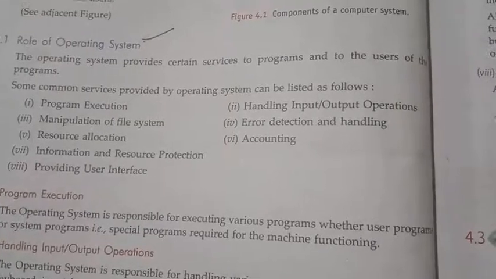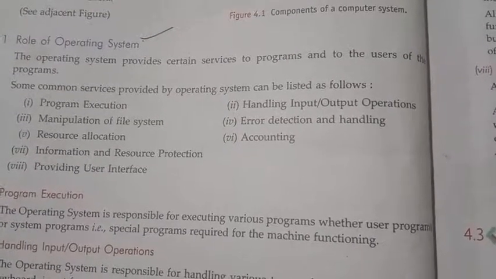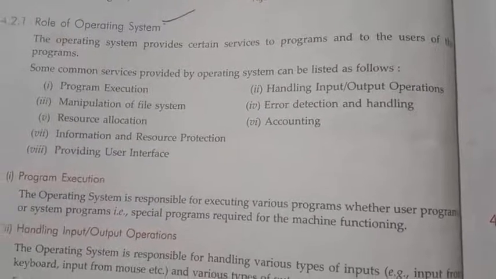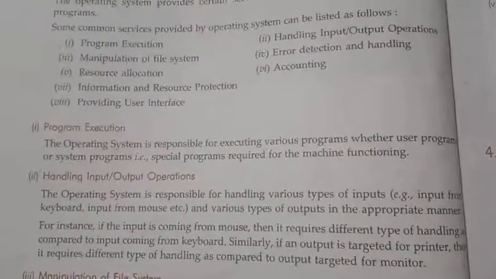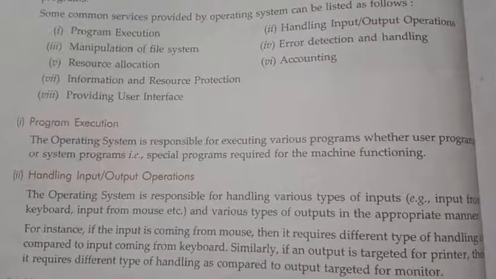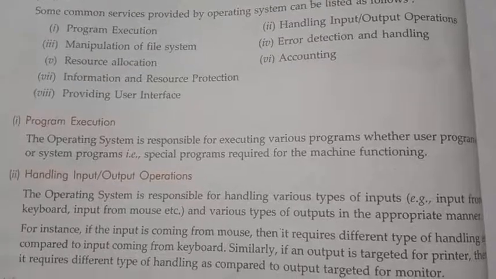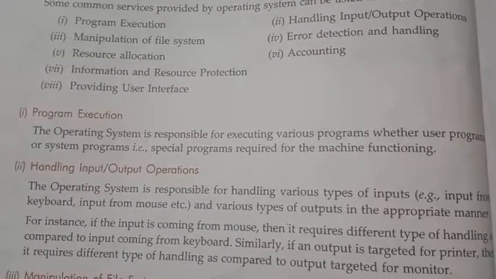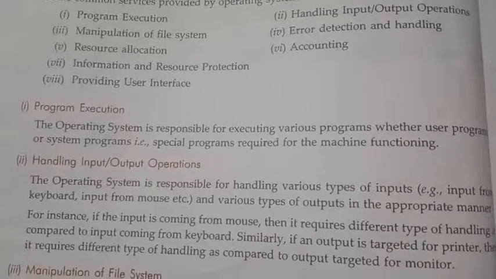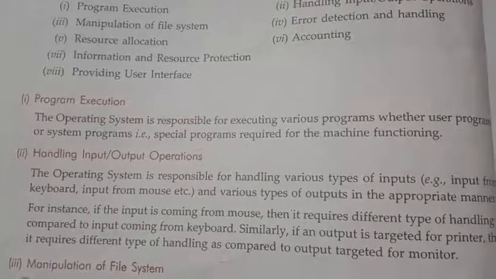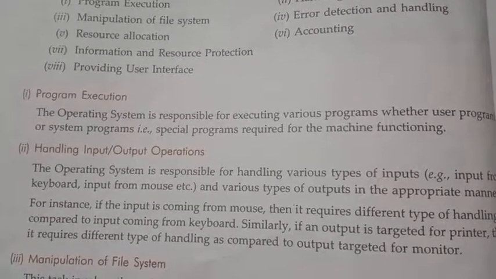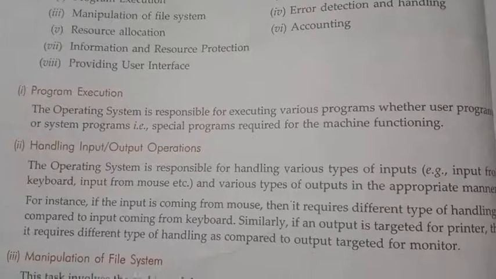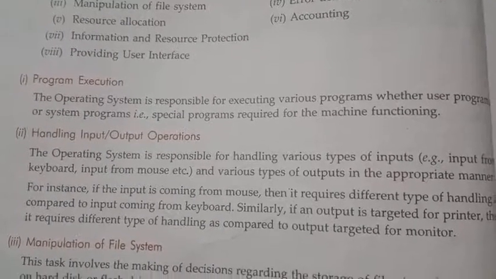Program execution means the basic responsibility of an operating system is to run various programs. For example, in order to play a movie or play music, an operating system is required. In order to do anything on the computer, an operating system is needed. That is called program execution.